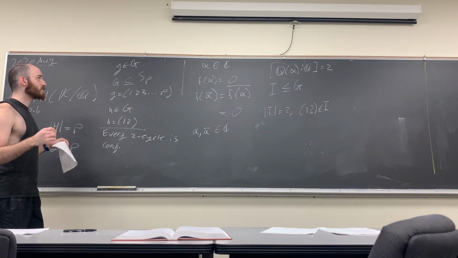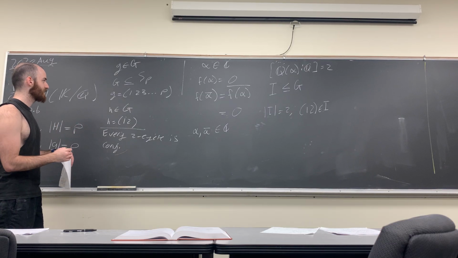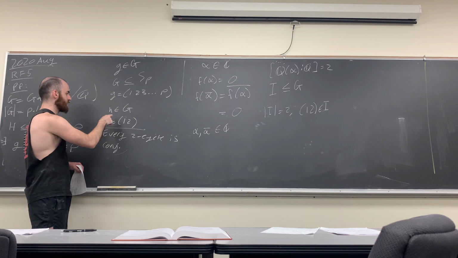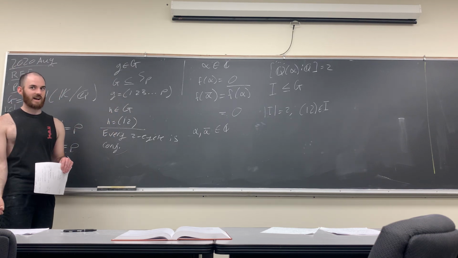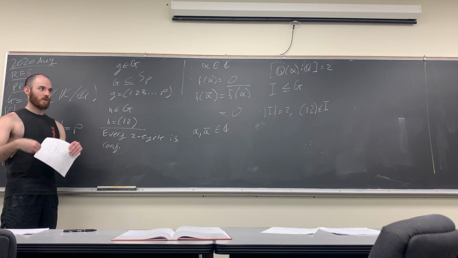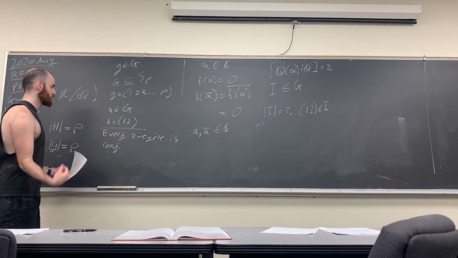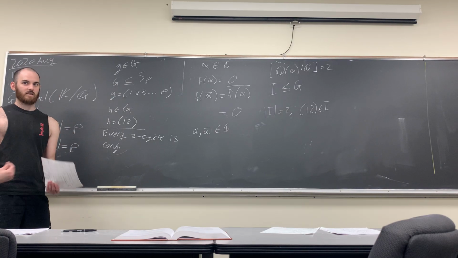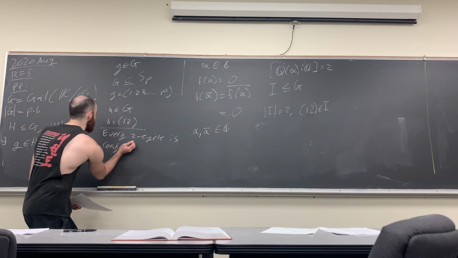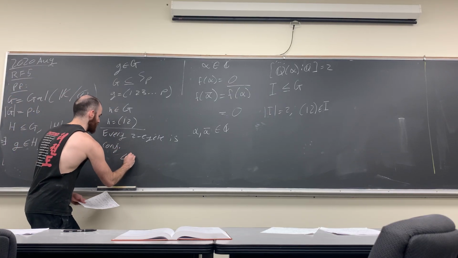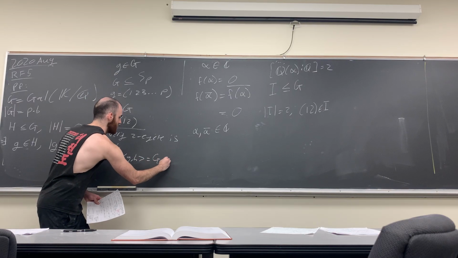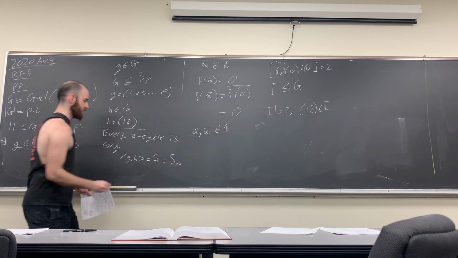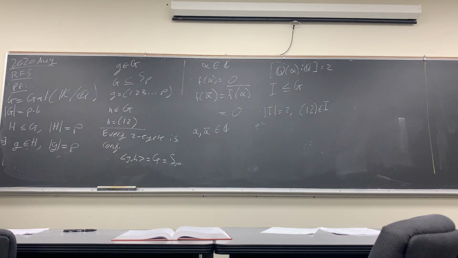We can get every transposition in S_P by conjugating g and h together, which means that G has all the transpositions, so it is S_P. h and g generate G, which is S_P. And that's the argument.